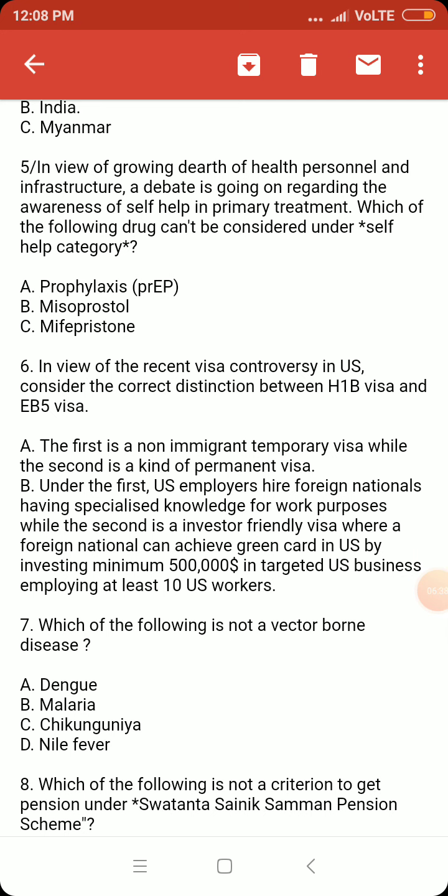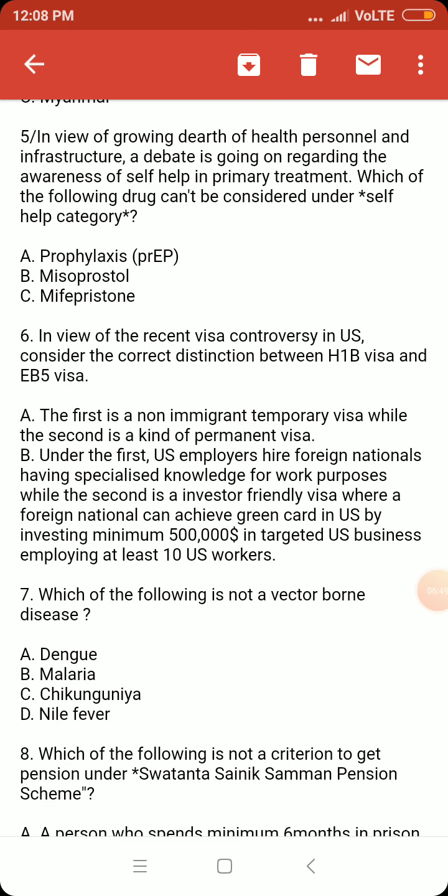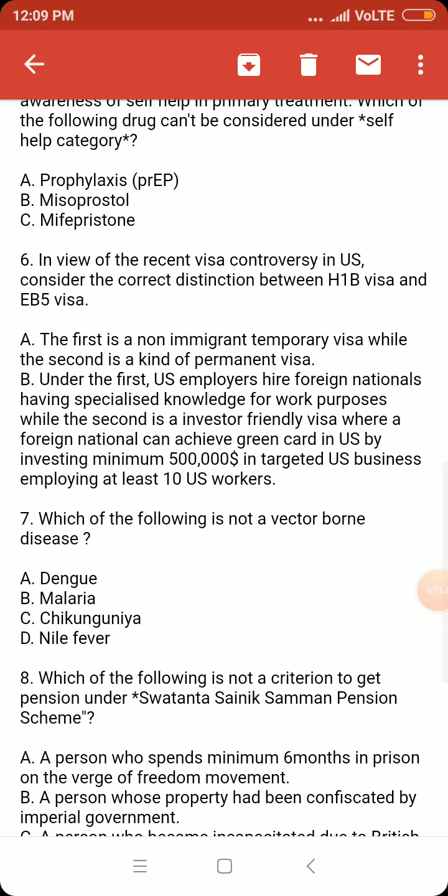Prophylaxis. Prophylaxis is a kind of antibiotic given to prevent infection. So this can be included under the self-help category. Misoprostol and mifepristone: these two drugs are used in case of abortion. Up to 10 weeks of pregnancy, misoprostol and mifepristone are used by a patient to prevent pregnancy. So all these three drugs are covered under the self-help category.